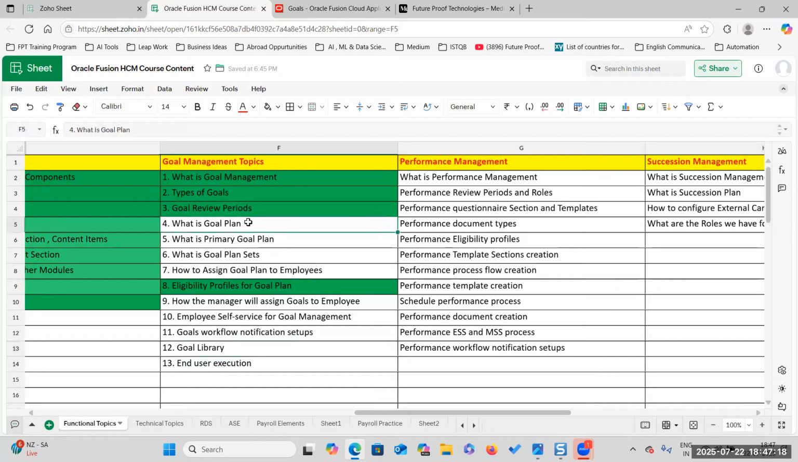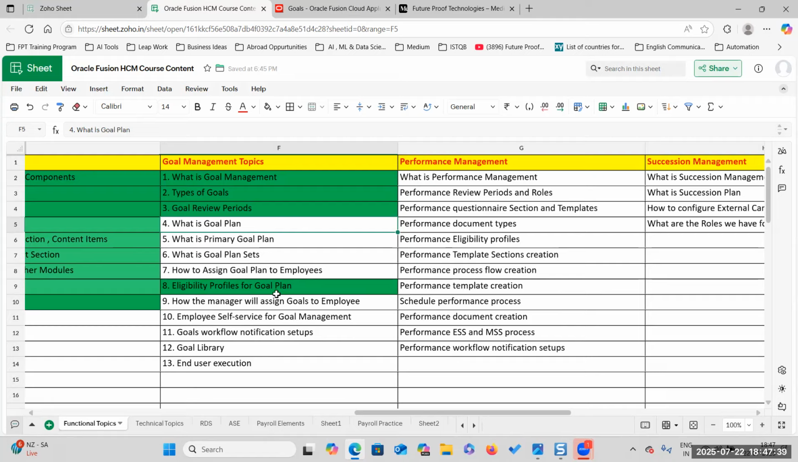So what is meant by goal plan? A goal plan will have a start date, end date, and review period, so in which review period you want to complete this. A proper planning would be there: how many goals you want to achieve in this particular review period, and what is the weightage of each goal. All these things will be considered in the goal plan.